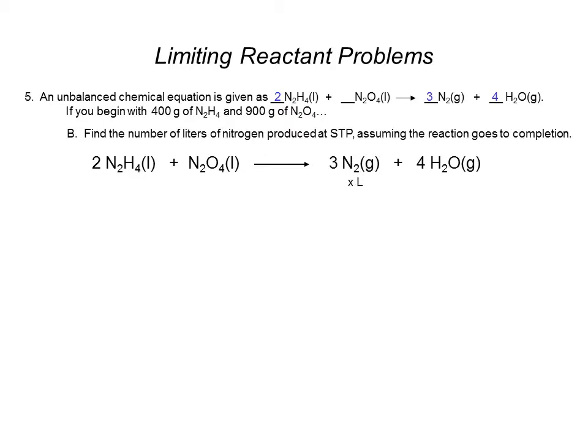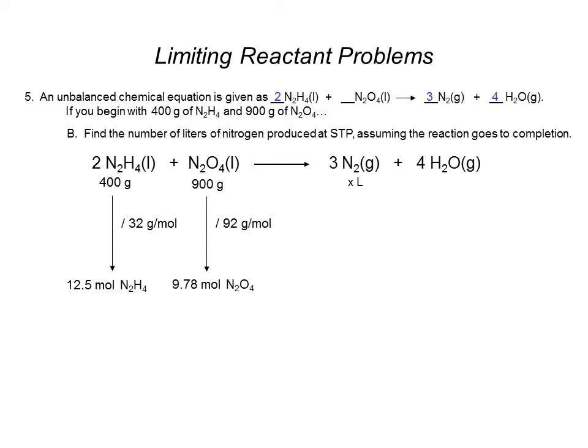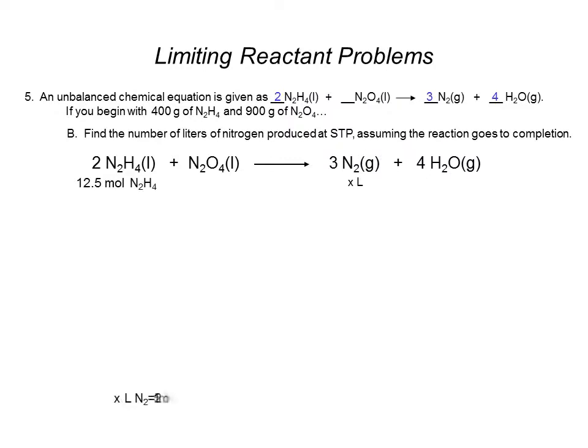So we want to know the volume of nitrogen gas produced at standard temperature and pressure, assuming the reaction goes to completion. Now, because we figured out earlier that when we went through this math, we got the 12.5 moles of N2H4, and we got the 9.78 moles of N2O4, and then we divided by the coefficients for each. We found the smaller number was the limiting reactant, so that N2H4 was the limiting. So again, I'm going to use the 12.5 moles of N2H4 to solve for my answer. So let's see what that would look like. What volume of nitrogen is equal to 12.5 moles?